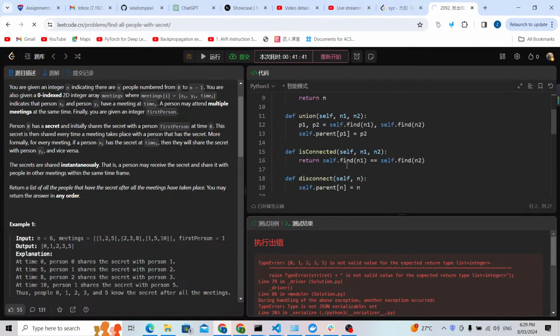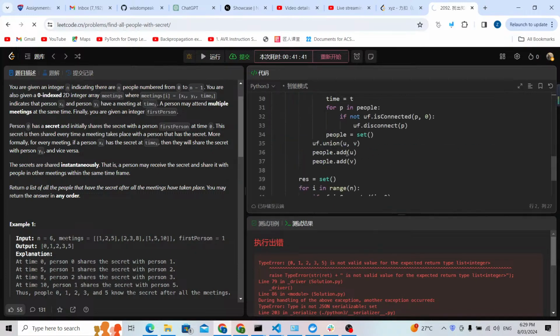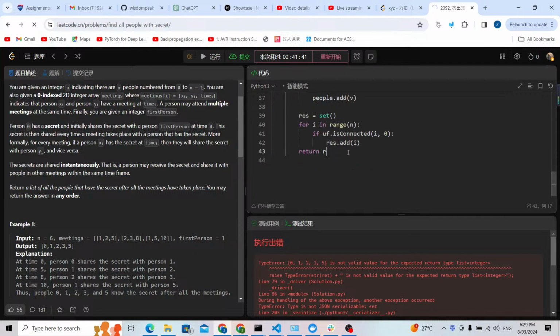So now it seems okay. I don't know why. Normally I just repeat this sentence. Maybe there's a typo or something in these areas. But basically I think it's the same. Now I need to give the right return because it should be a list. I need to give a list of results.